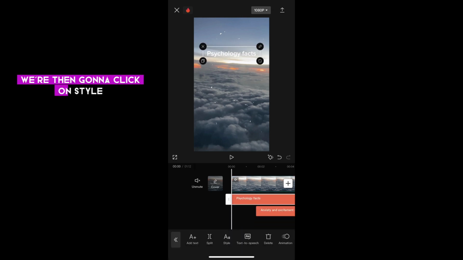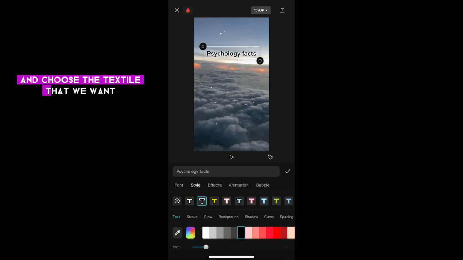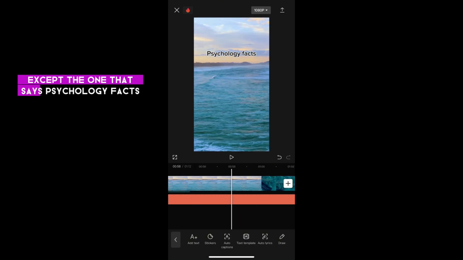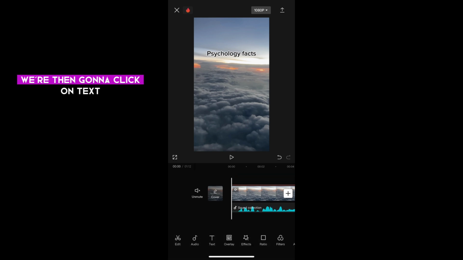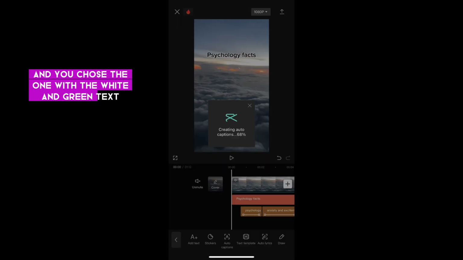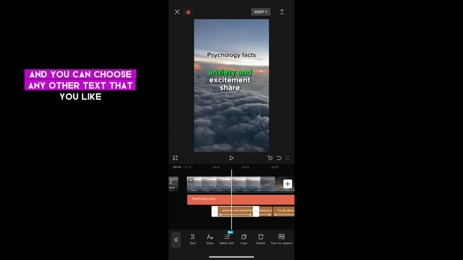We're then going to click on style and choose the text style that we want. We're then going to delete all of the text of our video except the one that says psychology facts. We're then going to click on text and then auto captions. And we chose the one with the white and green text. And you can choose any other text that you like.